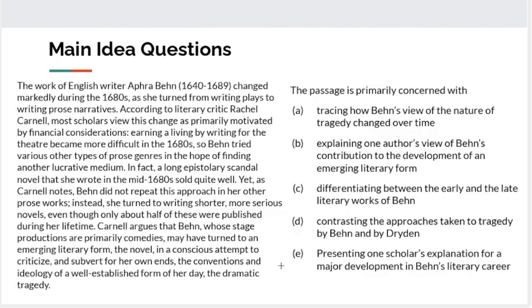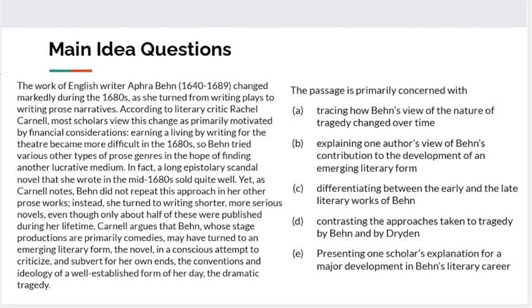Okay, first example. And we'll go ahead and read this because we haven't encountered this one yet. The work of English writer Aphra Behn changed markedly during the 1680s as she turned from writing plays to writing prose narratives. According to literary critic Rachel Carnell, most scholars view this change as primarily motivated by financial considerations.